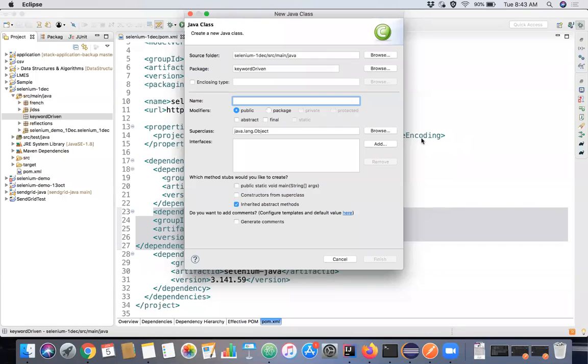So for this particular reading of the Excel, I don't want to mingle with any other code, so I'm writing a separate class to do the operations. Let's say the class name is DataTableExcel, right?